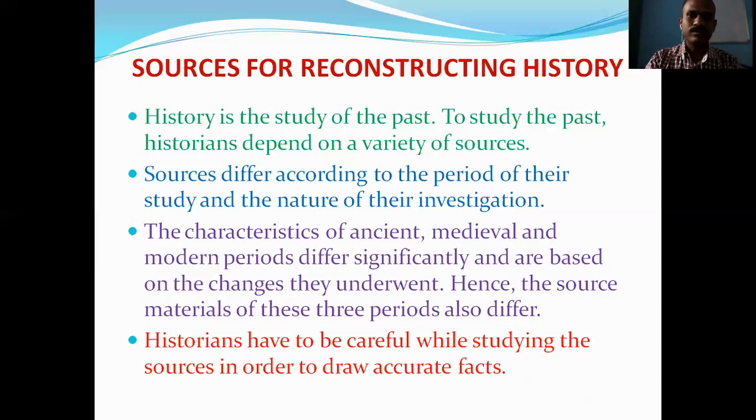Whenever there is accuracy and proof of an incident, only then is that incident considered history and included in the study of history. Otherwise it is not.